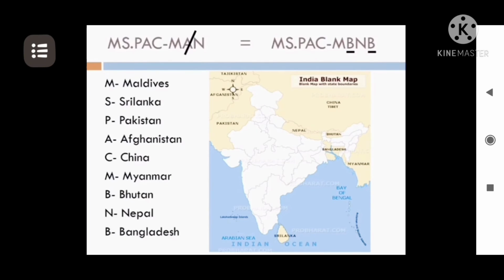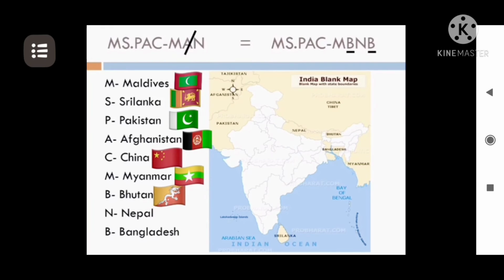Let's have a look. M stands for Maldives, S Sri Lanka, P for Pakistan, A for Afghanistan, C for China, M for Myanmar, B for Bhutan, N for Nepal, and B for Bangladesh. So if I want to remember the neighboring countries of India, I can always remember Miss Pac-Man. And in that, I need to just remove the A and instead write two B's. This mnemonic will help me to remember the neighboring countries of India.